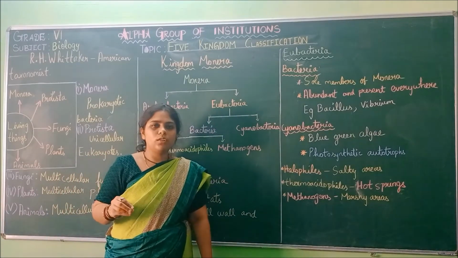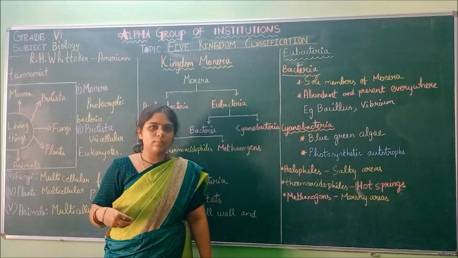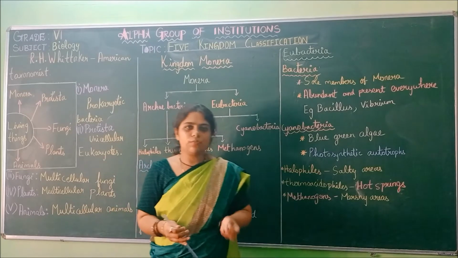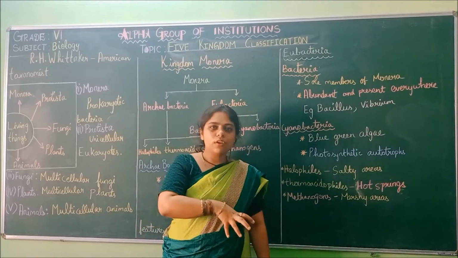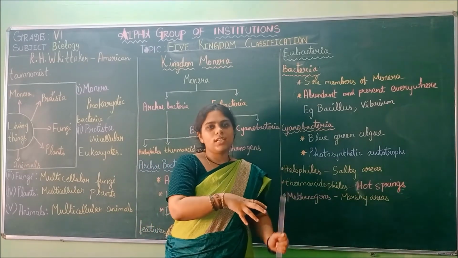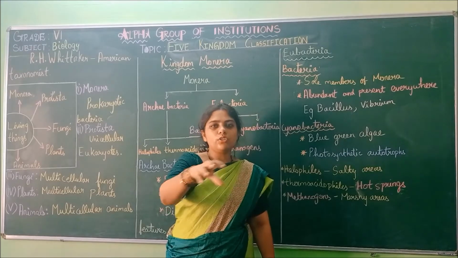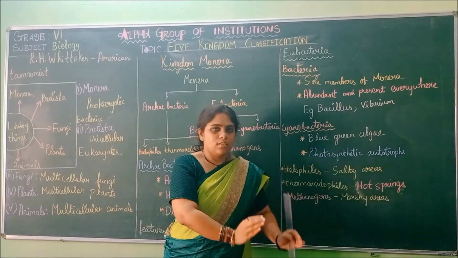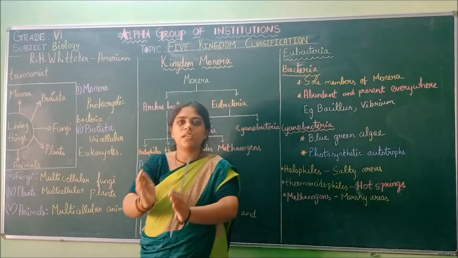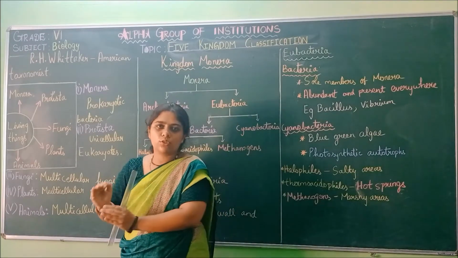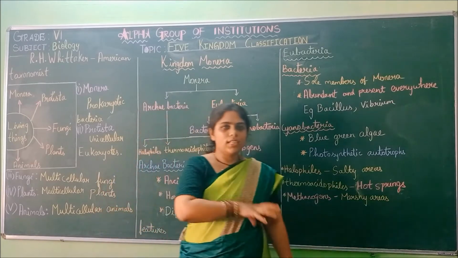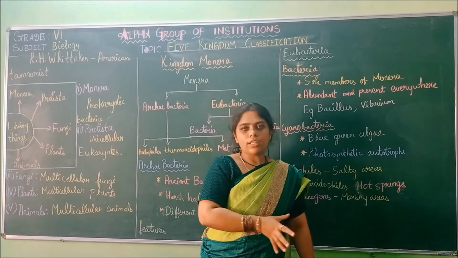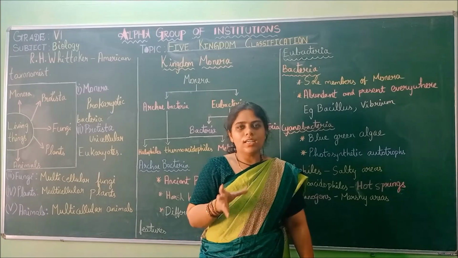Before going to detail about the 5 kingdom classification, I am going to tell about what classification is first. Classifying a group of organisms according to their characters. Plants should be in such and such group. Animals should be in a different group. The insects should be in a different group. Likewise, grouping the organisms according to their nature or character is called classification.